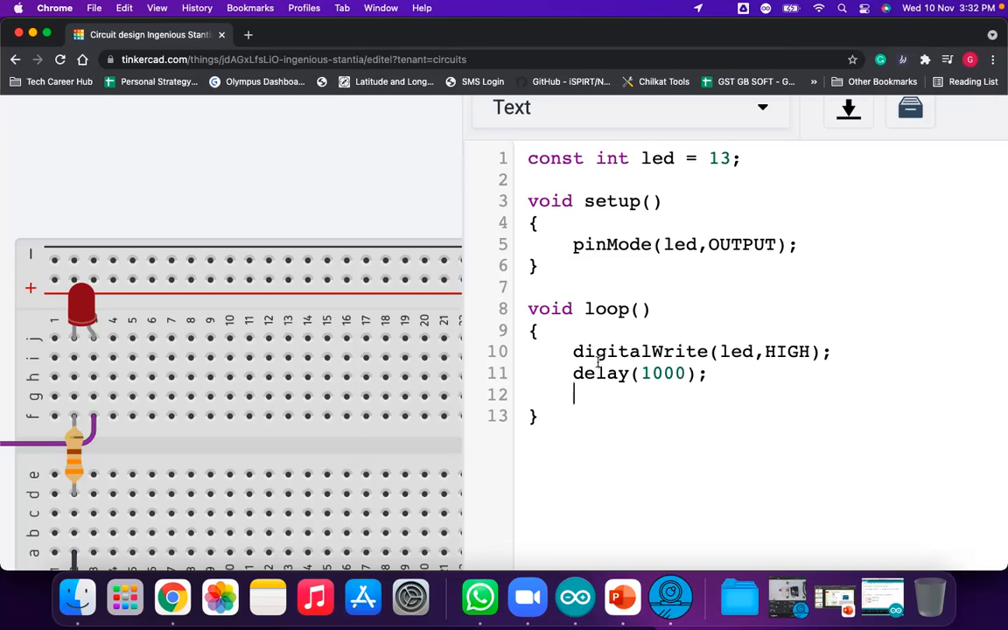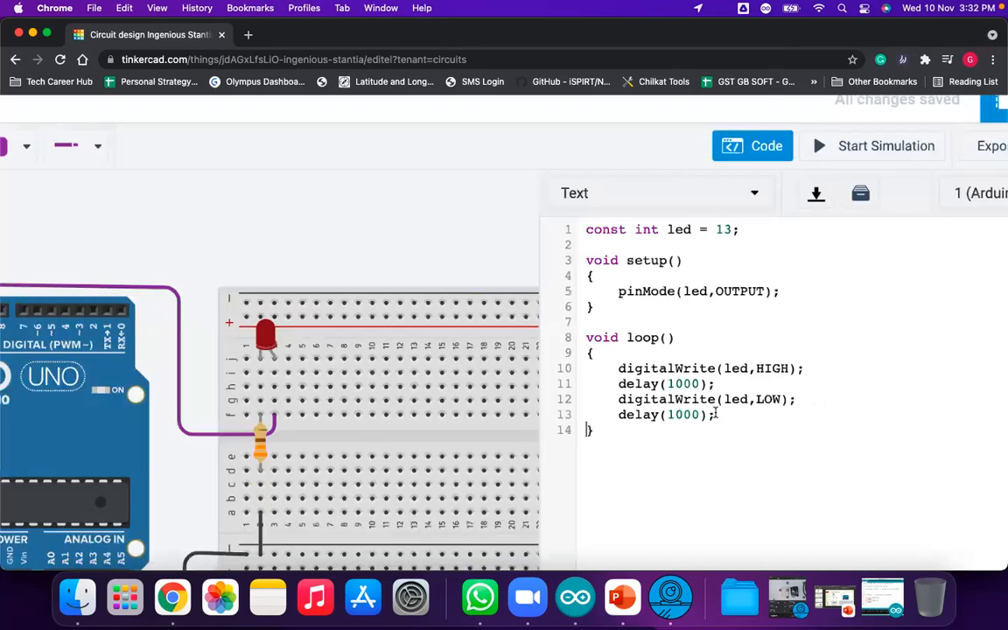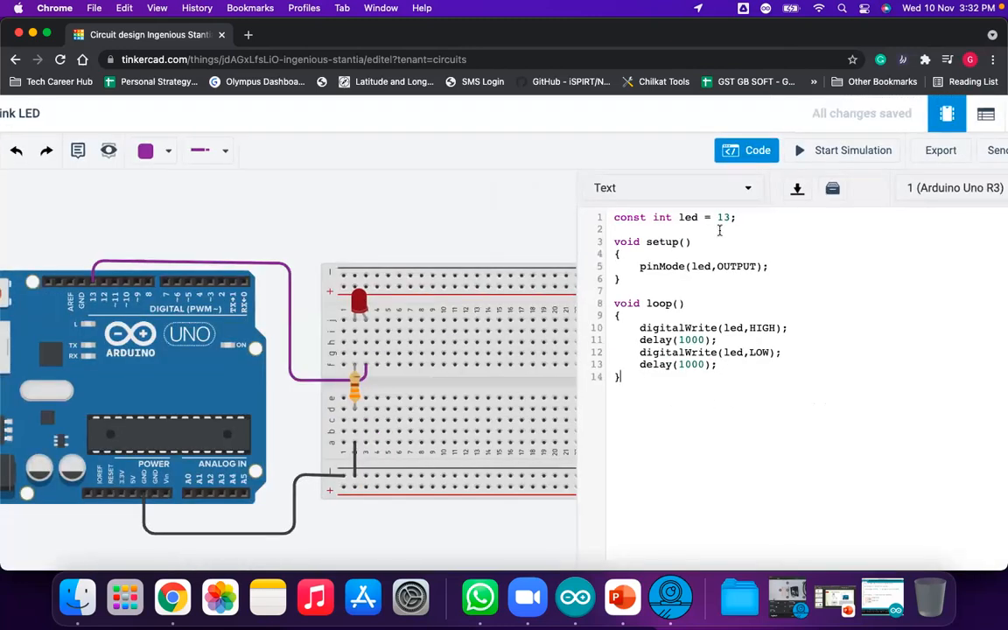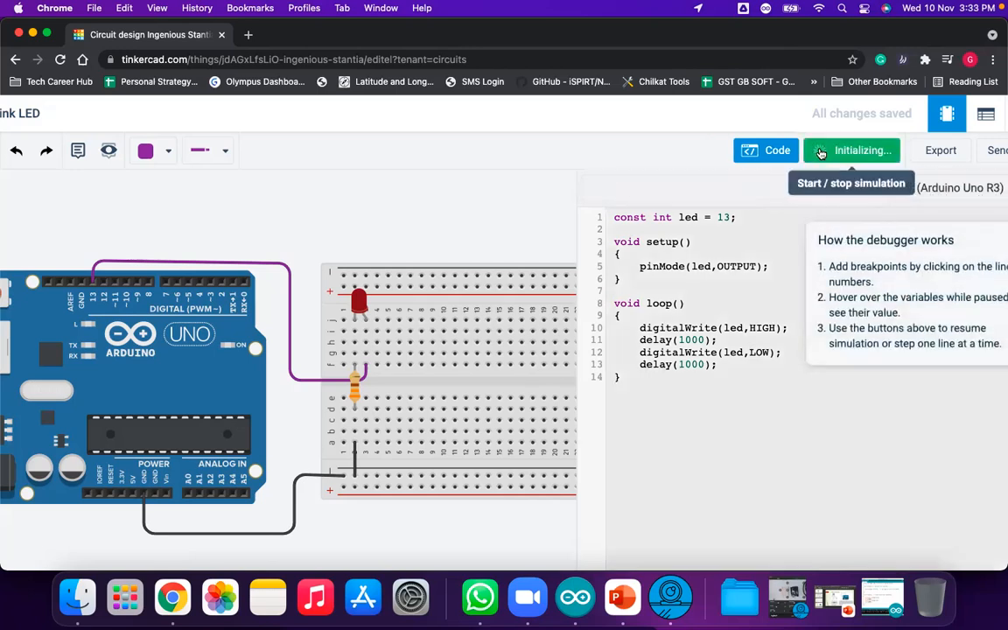Just copy this and paste it here, and remove this HIGH and write LOW. So what happens here? The LED is high for 1 second, and the LED is low for 1 second. Let's check whether the program is correct or not. How to check? Very simple. There is a start simulation button. You just have to click on the start simulation button.